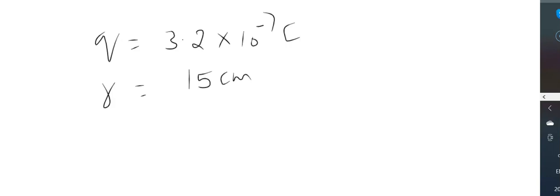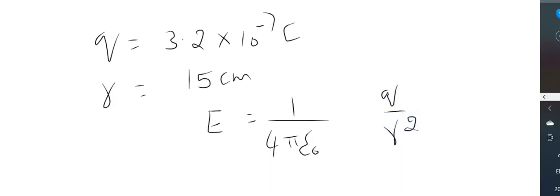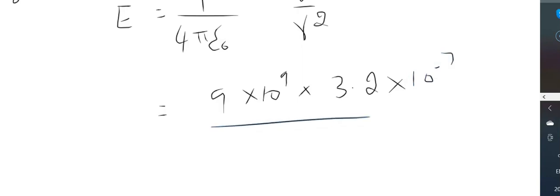Since the point is outside the sphere, the electric field can be obtained by considering a point charge of the same magnitude at a distance of 15 centimeters, as if the whole charge is concentrated at the center. So E equals 1 by 4 pi epsilon 0 into Q by R squared. Substituting, 1 by 4 pi epsilon 0 is 9 into 10 to the power of 9, Q is 3.2 into 10 to the power of minus 7, divided by R squared.